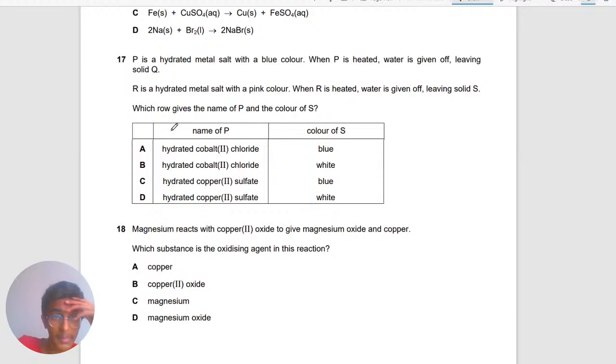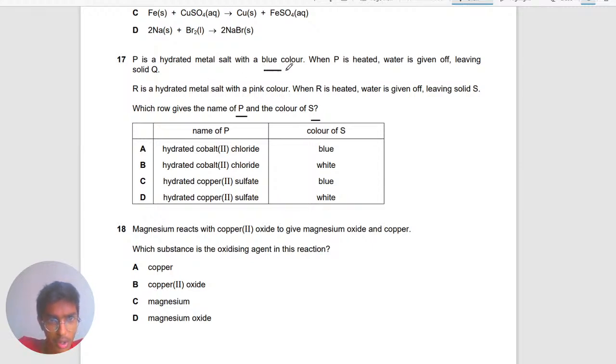7, it says that P is a hydrated metal salt with a blue color. When P is heated, water is given off, leaving a solid Q. So hydrated cobalt chloride. Which row gives the name of P and S? Okay, so the name of P first. Let's start there.